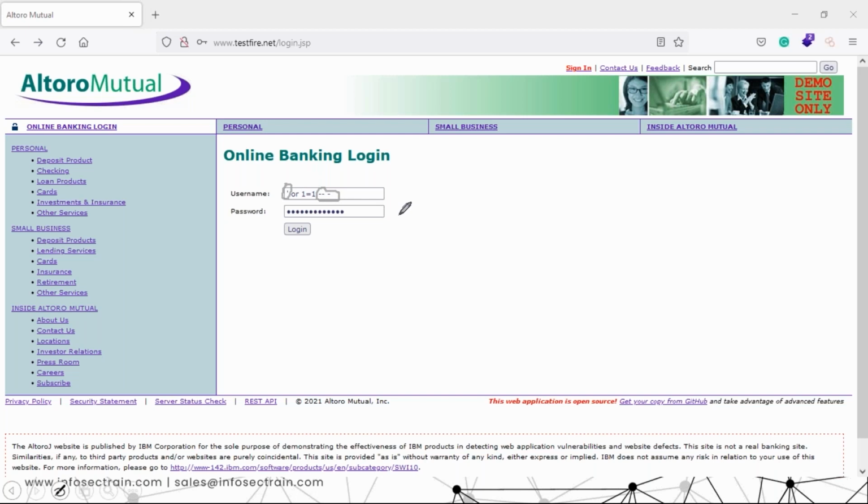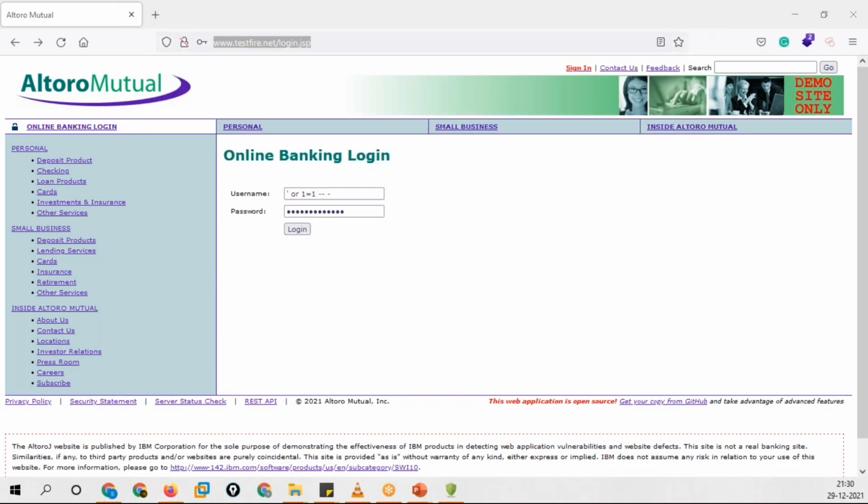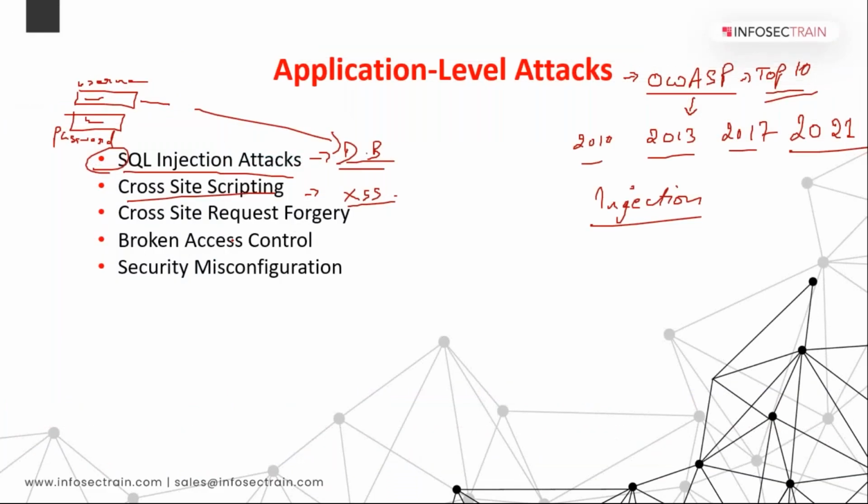Yeah, you can use this website. Just make sure it is testfire at the domain name. If you want the link, I can share it with you guys. You can perform your web application based attacks over here. Okay, I have shared it with you. Clear? So this is cross-site scripting.